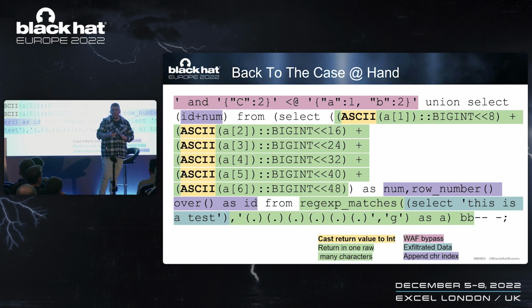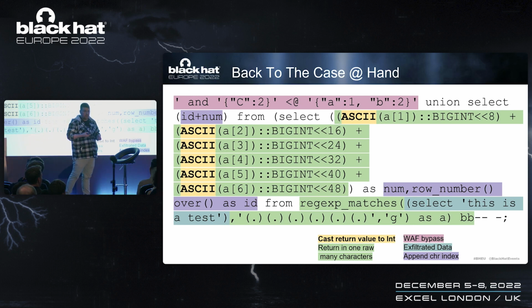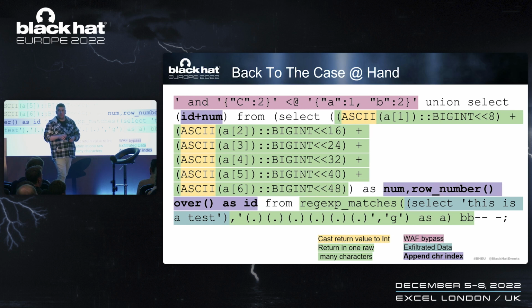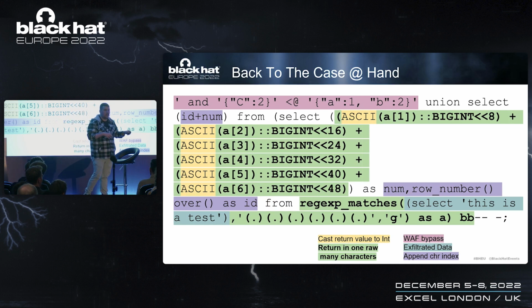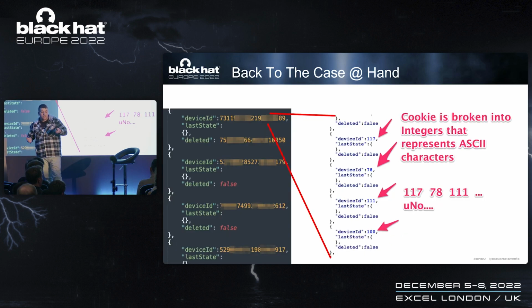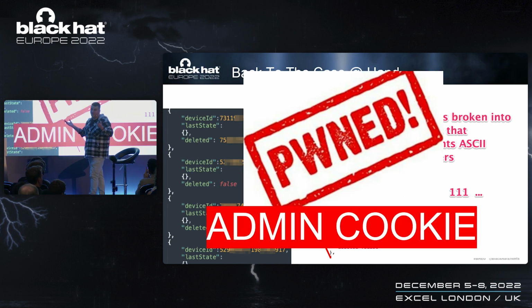Then we get back to the three limitations we had before. The first one is our vulnerability must return integers. So once again, we simply return integers. We cut each character into a different row, and we return integers. Then we have the problem of the characters getting all jumbled up. Yeah, we fix it. We simply append the row number. And lastly, we create a big int out of several characters, and then we can reconstruct it later. And using this payload, it actually worked. We finally had the ability to exfiltrate arbitrary data from the database, and we basically pwned them.